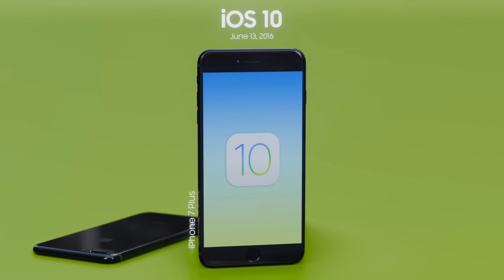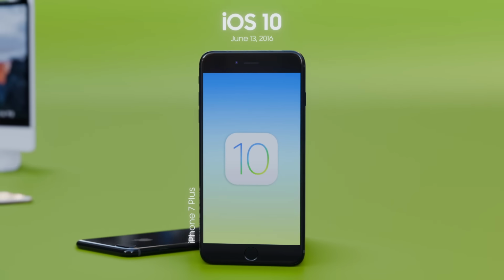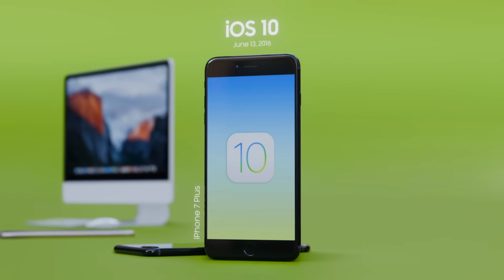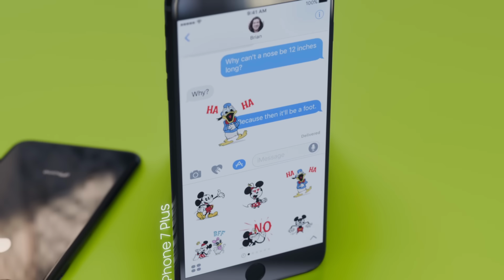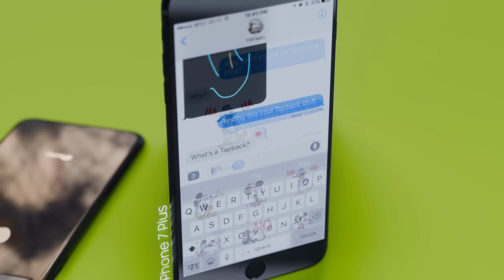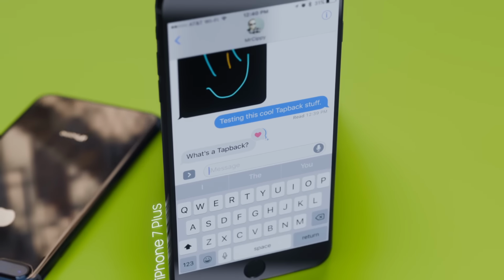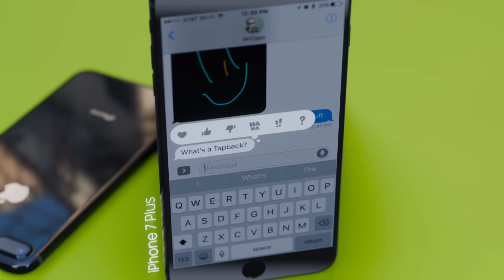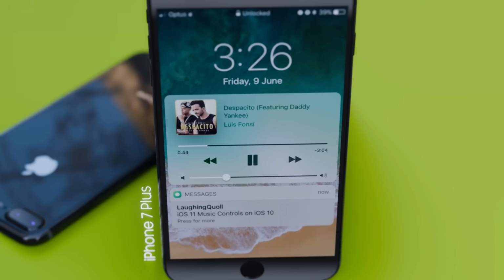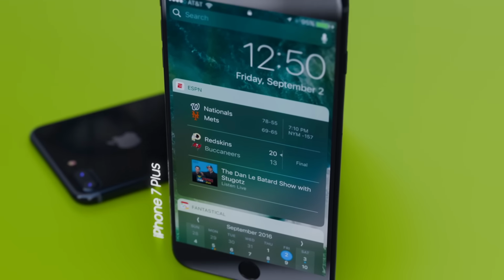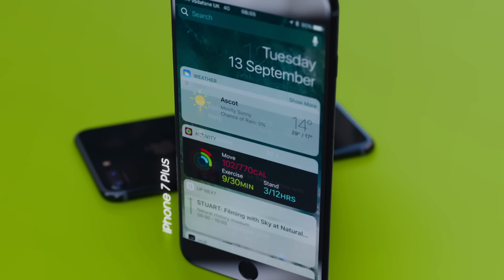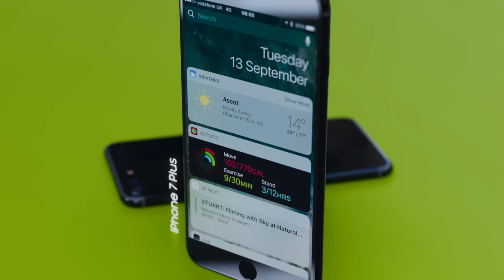iOS 10, unveiled by Apple at WWDC in June 2016 and released in September the same year, brought a fresh, more expressive Messages app with animations and third-party app extensions, transforming iMessage into a mini platform. The lock screen was redesigned to be more interactive and customizable, allowing users to see richer notifications and access key functions without unlocking their phones.